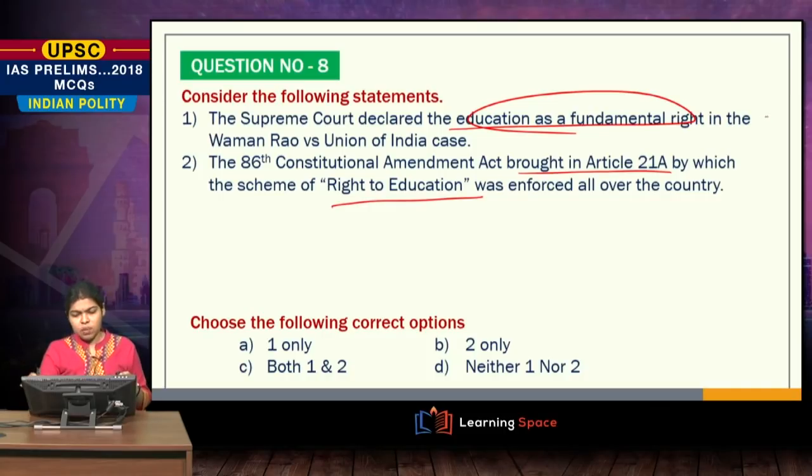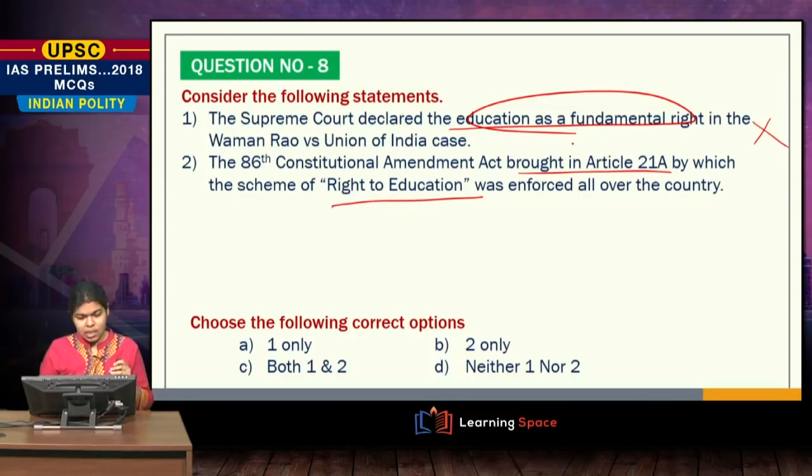Now, the first statement is a fact-based statement. It is wrong. Vaman Rao case was for something else, and this education as a fundamental right was made by Unnikrishnan versus the state of Andhra Pradesh. That is the case wherein the education was made as a fundamental right in the year of 1993.